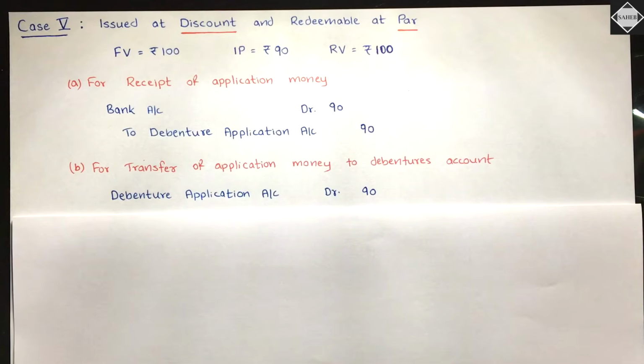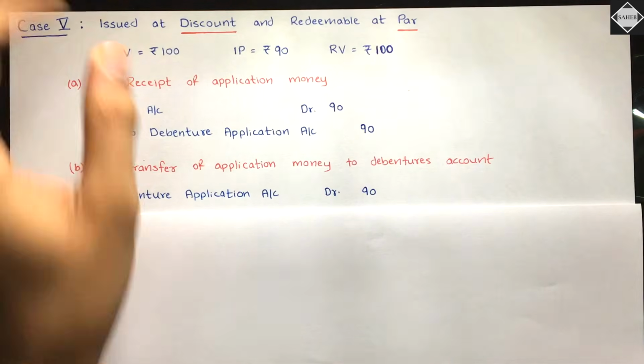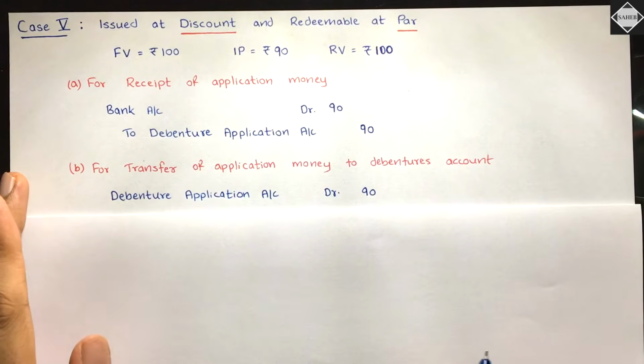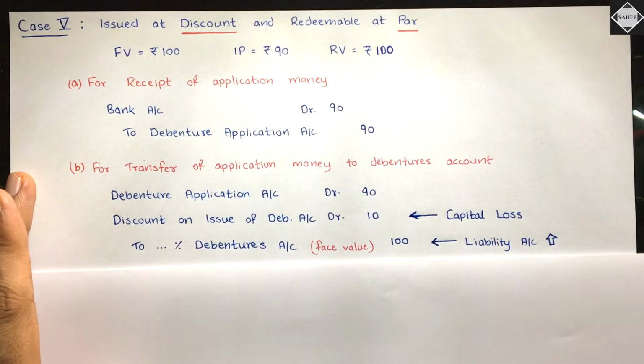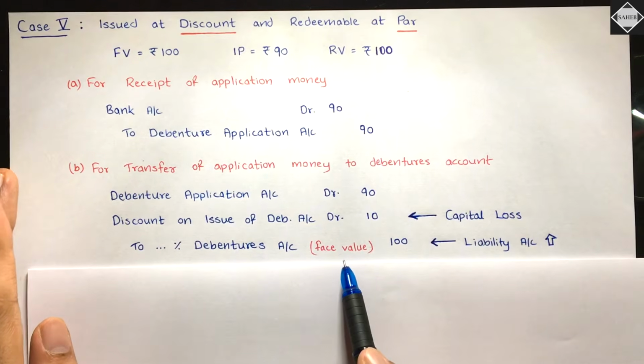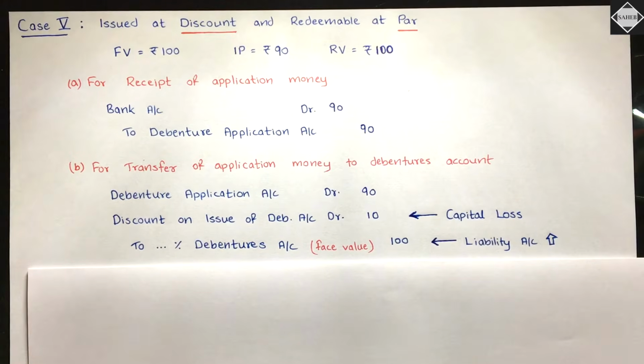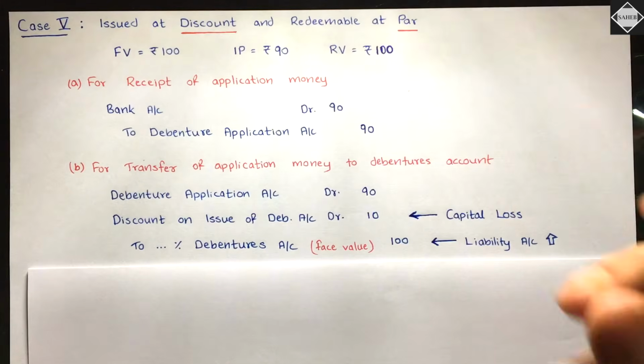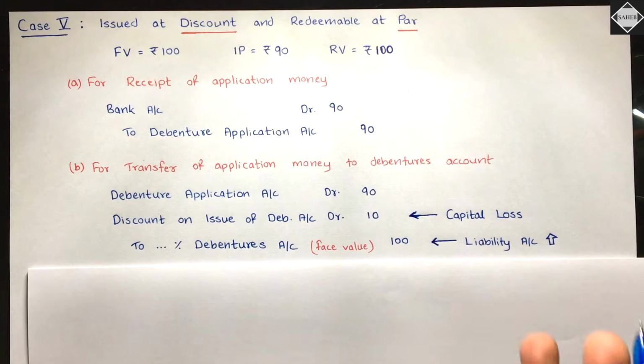And then 90 I cannot transfer to percentage debentures. No, it doesn't work that way. I have to take the face value only. So I will credit the percentage debentures account by the face value, because that's the rule. Always face value will go in percentage debentures account. Like how in issue of shares chapter, only face value used to go in equity share capital account. Similarly, here also it's like that.